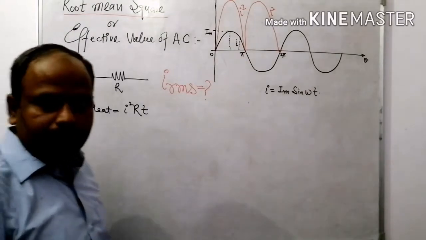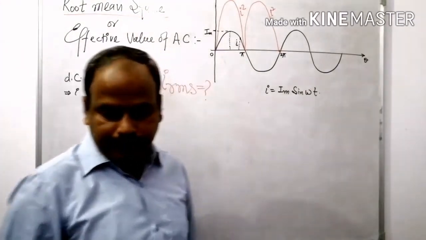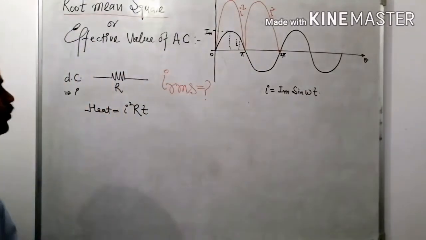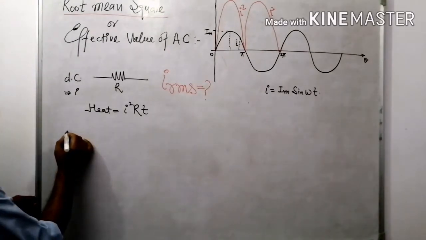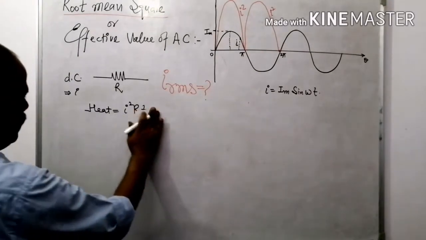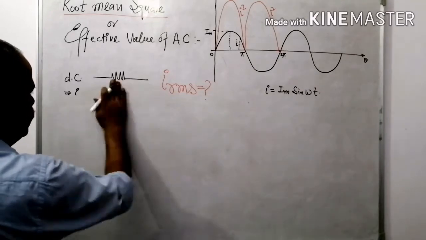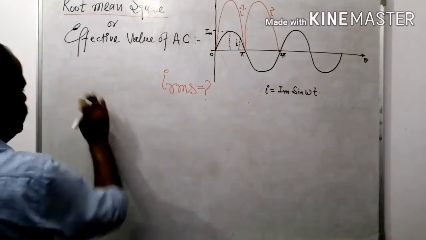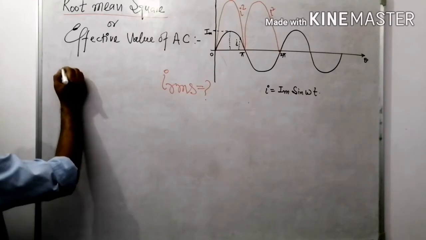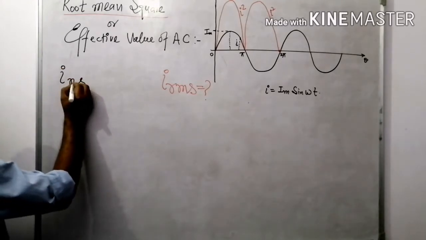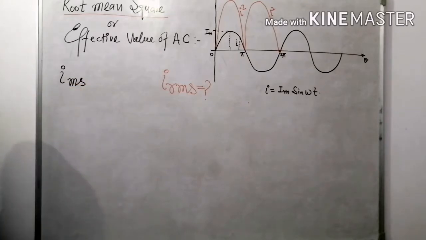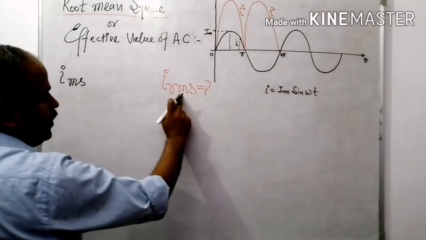How can I calculate I RMS? See. I square and mean.